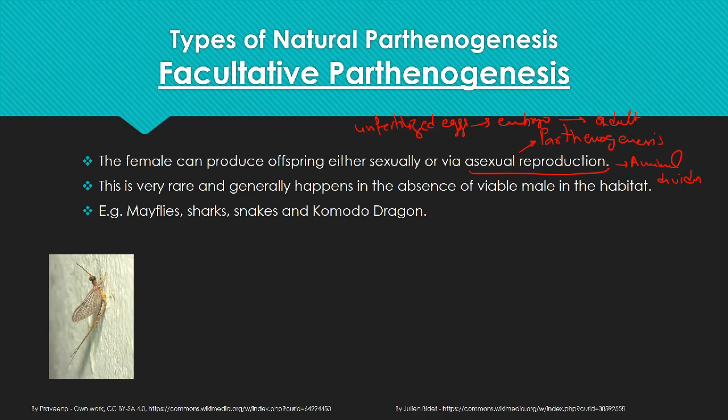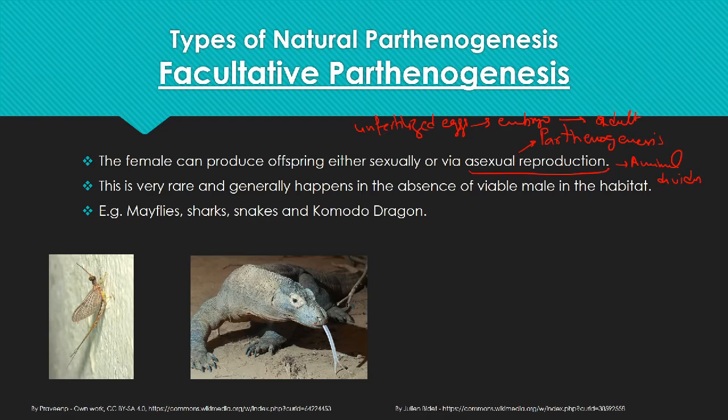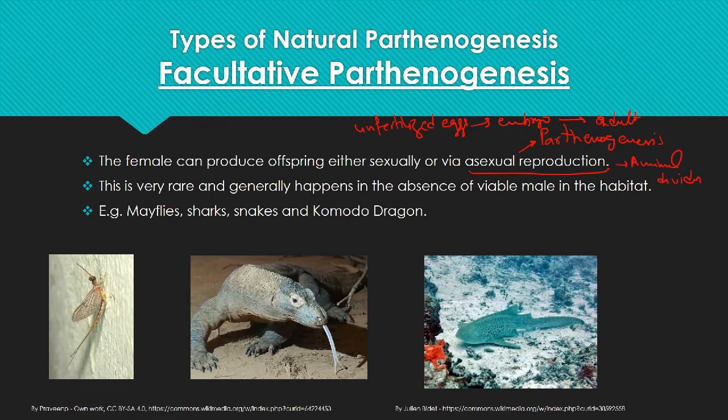The mayfly has a very short lifespan, and if it doesn't find a suitable male, it reproduces by parthenogenesis. The Komodo dragons found in Indonesia can reproduce parthenogenetically in the absence of a viable male. The zebra shark here can also reproduce parthenogenetically in the absence of a viable male.